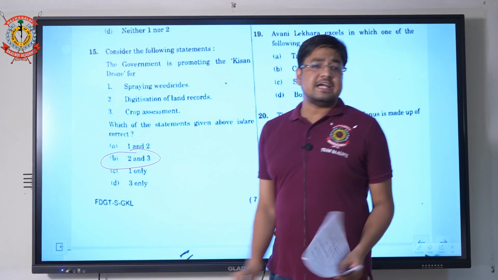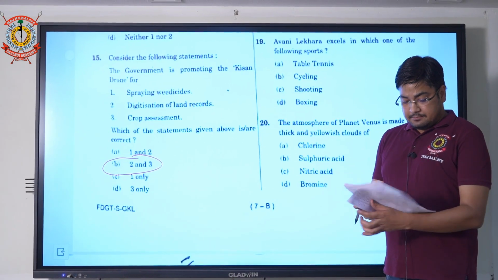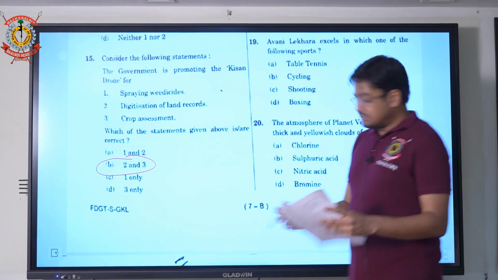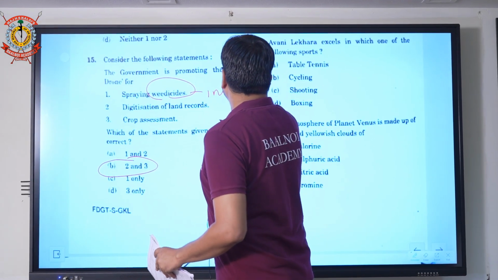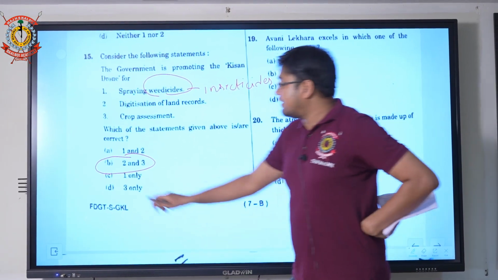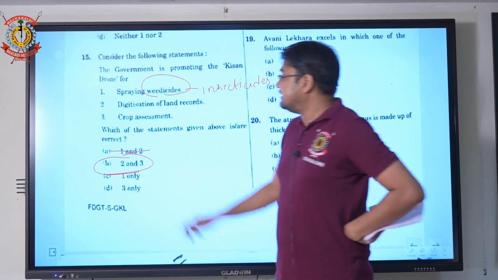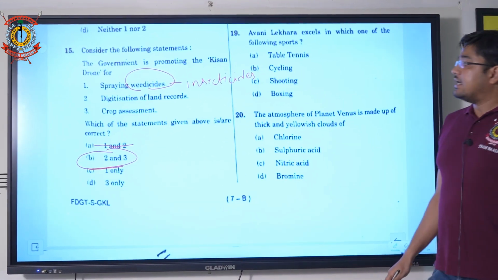Spraying weedicide is not correct; the correct one is spraying insecticides. So if we eliminate option 1, you eliminate options C and A. Hence option B, that is 2 and 3, is correct.